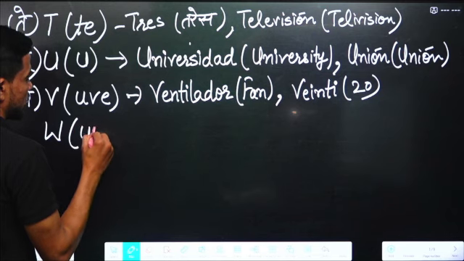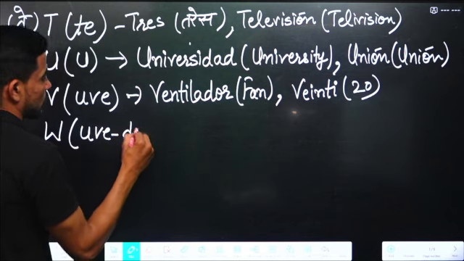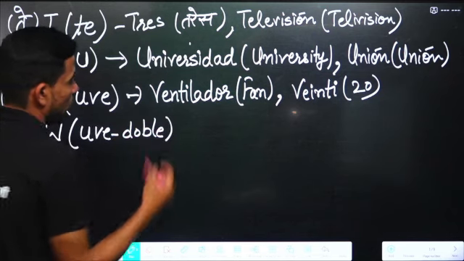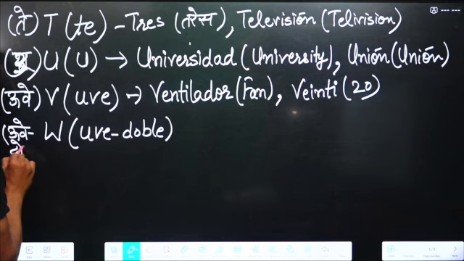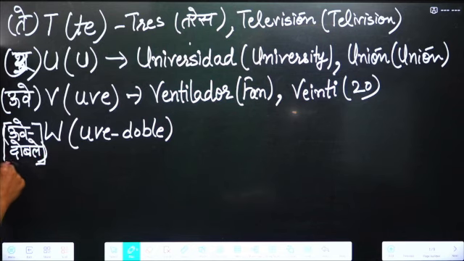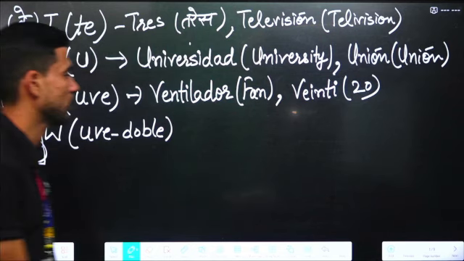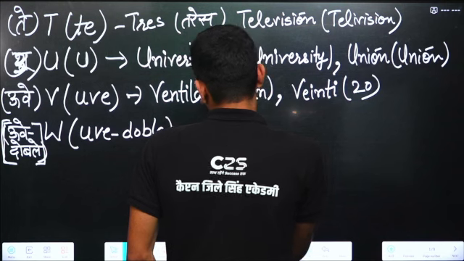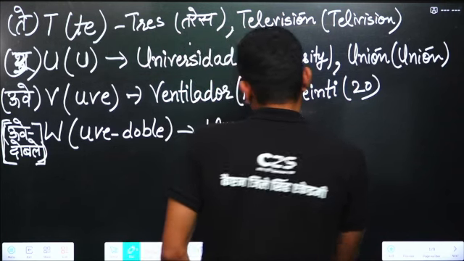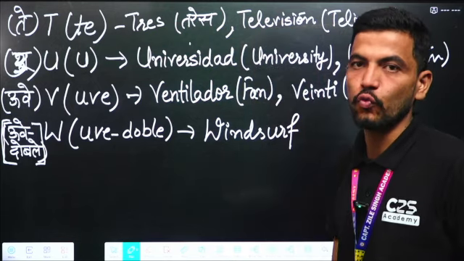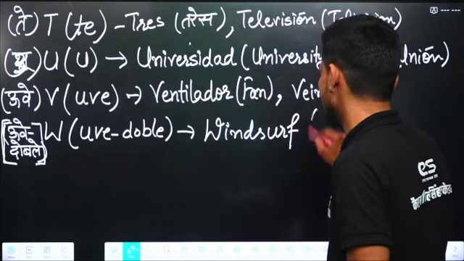W is pronounced as "uve doble". Uve doble means W. For example, windsurf. Windsurf is windsurf.